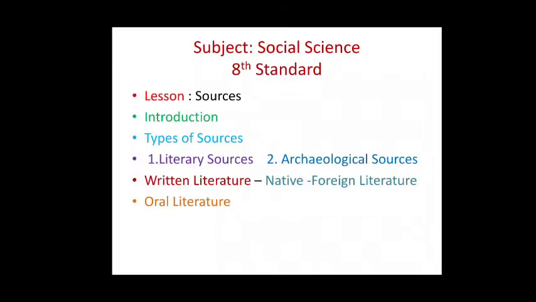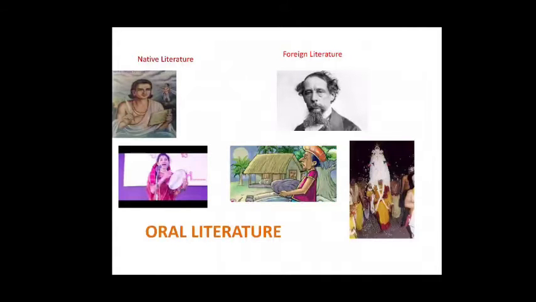Written literature is the main source of literary sources. Literature especially can show contemporary social life and time, and the writer's name is also given to us. Directly or indirectly, there are two types of written literature: first, native literature, and second, foreign literature.